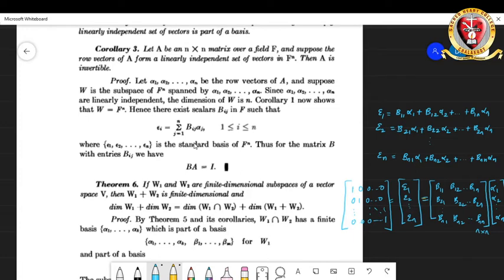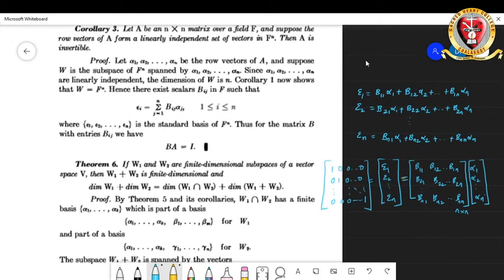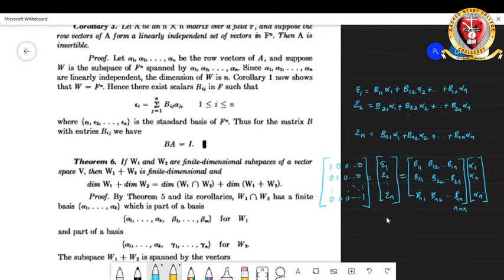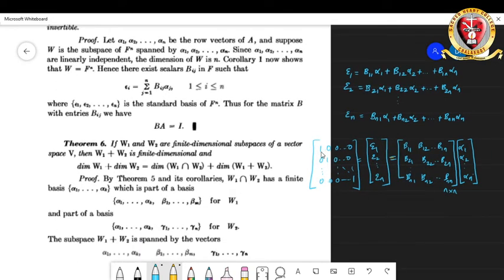So every standard basis vector of Fn is written as a linear combination of these alpha 1, etc., alpha n. And from this logic, we can say that this row will be epsilon 1, this row will be epsilon 2, etc., epsilon n. That is equal to the vector epsilon 1, epsilon 2, etc., epsilon n. And we know that this is nothing but the n cross n identity matrix.